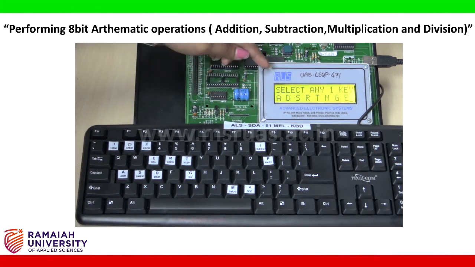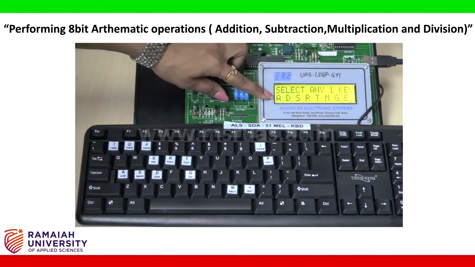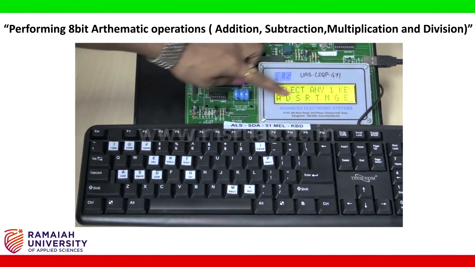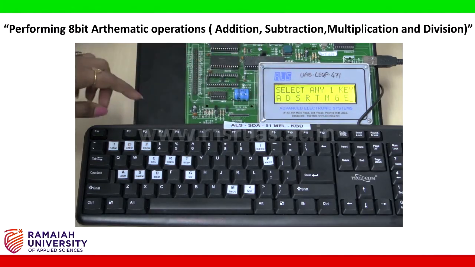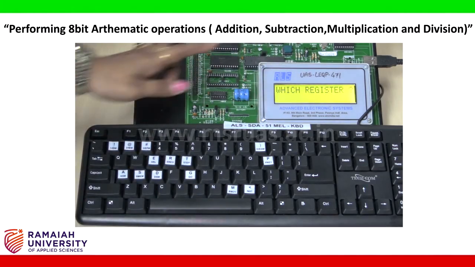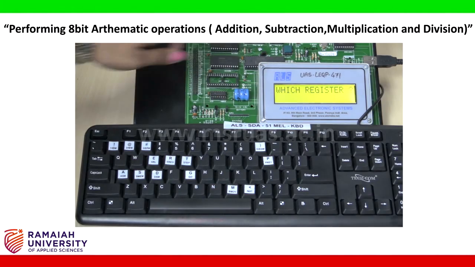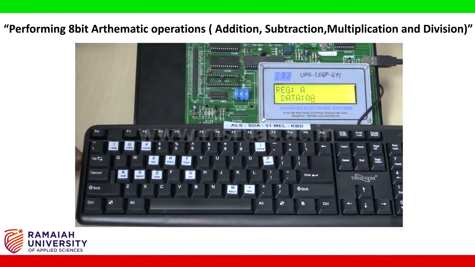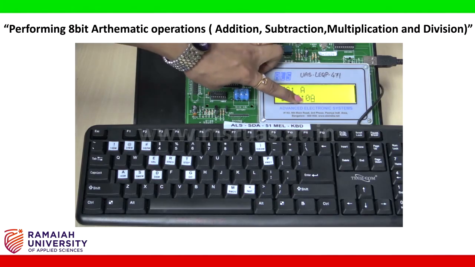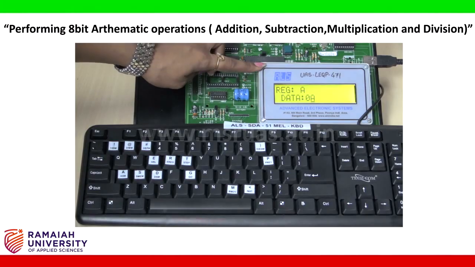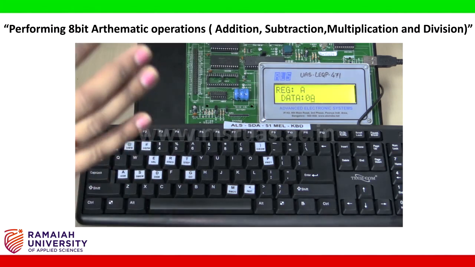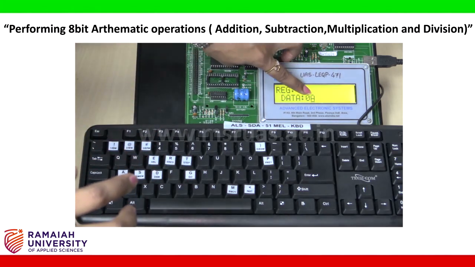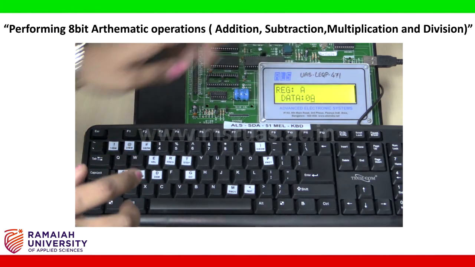Now it is asking to select any one key, whether it is in assembler mode or disassembler mode. So our result is in the register, which is the accumulator. So press R. It is asking which register. Now click on A. So register A is having the value 0A. That means we have done the hexadecimal addition, which is the addition of 06 and 04, which results in 10. So the hexadecimal value of 10 is 0A.